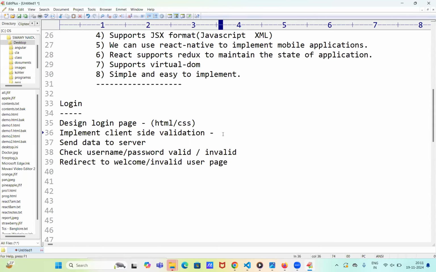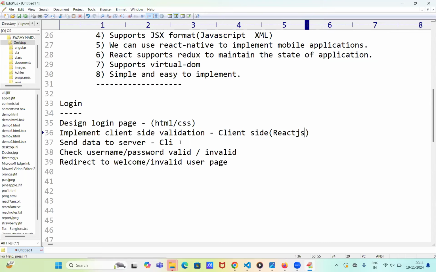To implement the validations, we work with client-side scripts, nothing but JavaScript. Next, send the data to server. In old days we used to work with JavaScript; these days we are using React JS, because it is the next level technology.